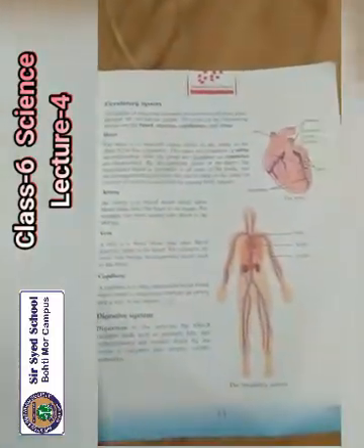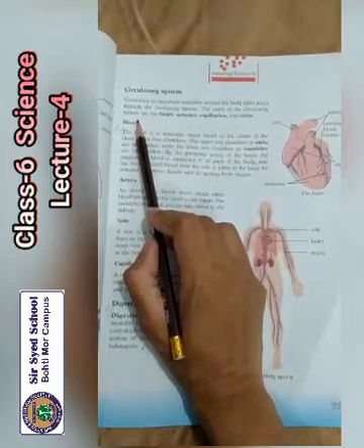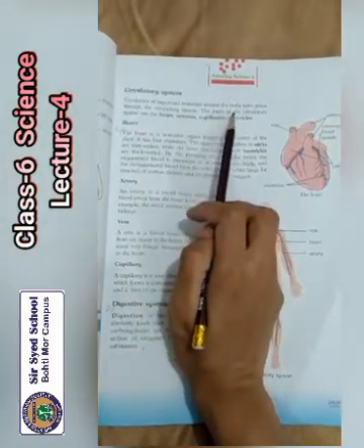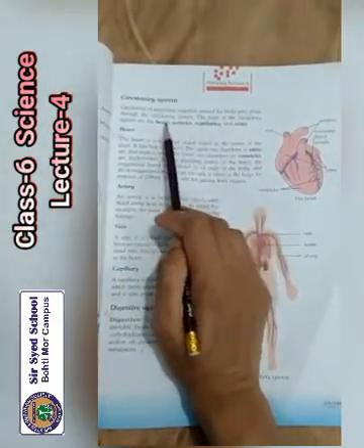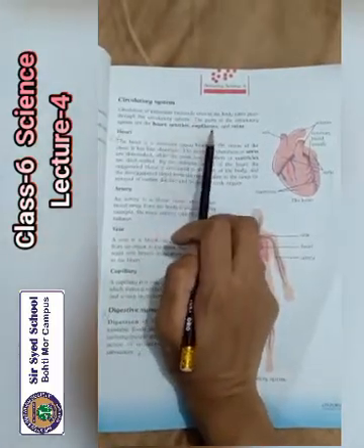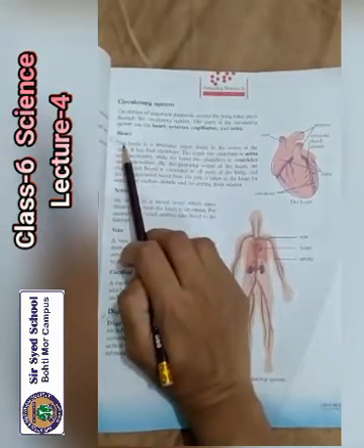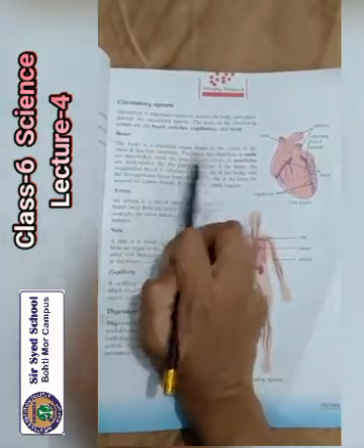Come on the page number 13. Circulatory system. Circulation of important materials around the body takes place through the circulatory system. The parts of the circulatory system are the heart, arteries, capillaries and veins. Number 1 is the heart. The heart is a muscular organ found in the center of the chest.